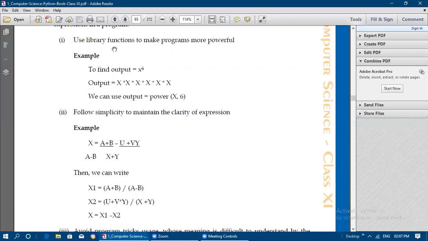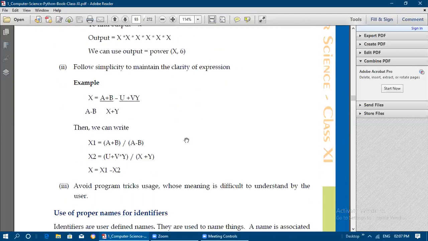So we can make use of the library functions in order to make the program more powerful. And next, when we are writing an expression, clarity and simplicity should be there in the expression. So we are going to implement simplicity.